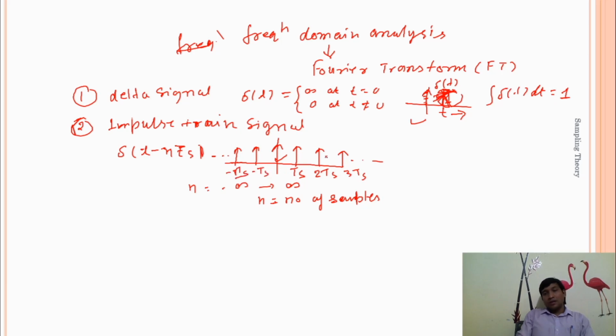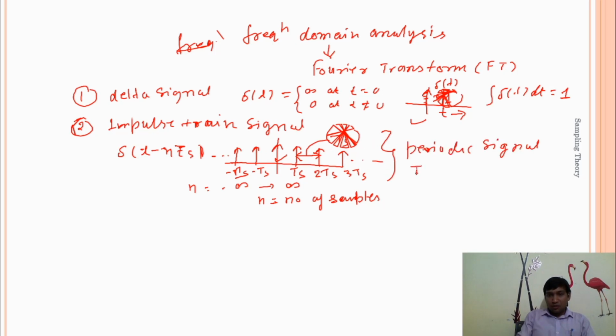So these impulses are separated by Ts. Finally, we can say that this impulse train signal is a periodic signal, and the period of this signal is Ts.